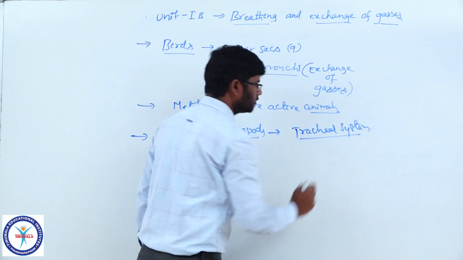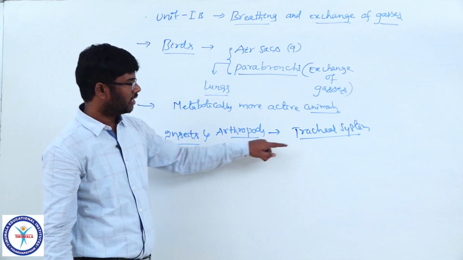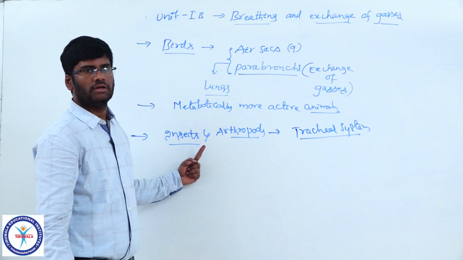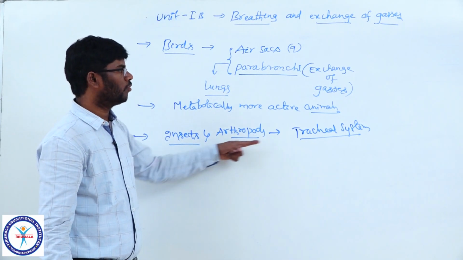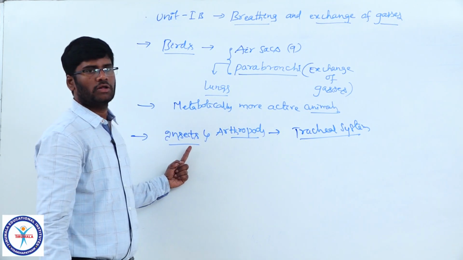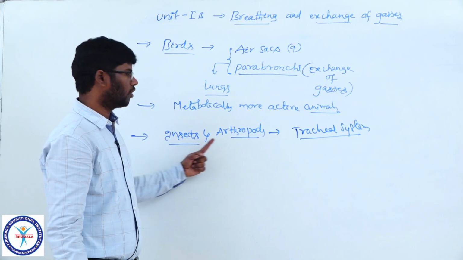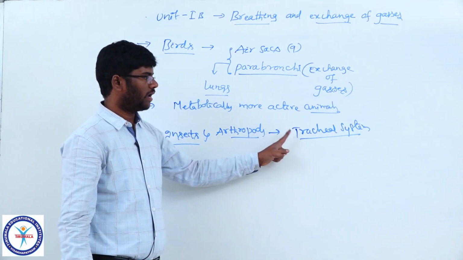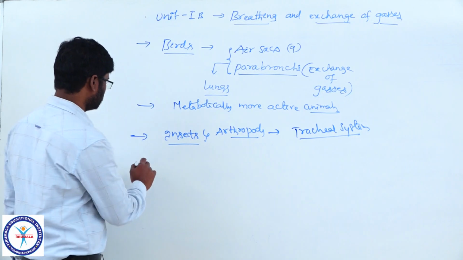Because of the tracheal system, each and every cell virtually breathes air directly, making these land animals more active. The tracheal system plays a very important role in insects and arthropods as respiratory organs in land animals, making them very active.